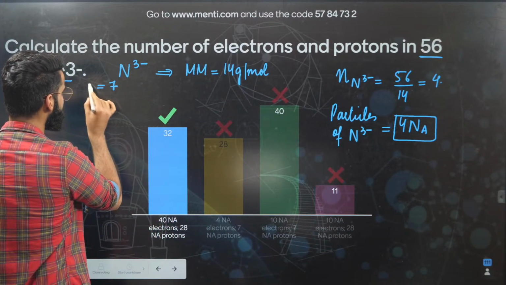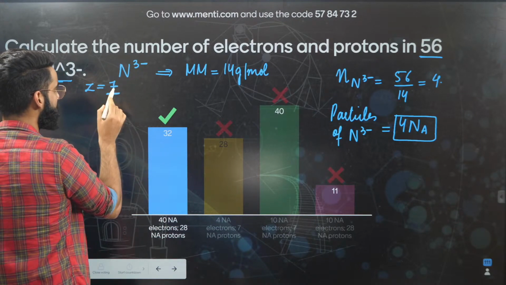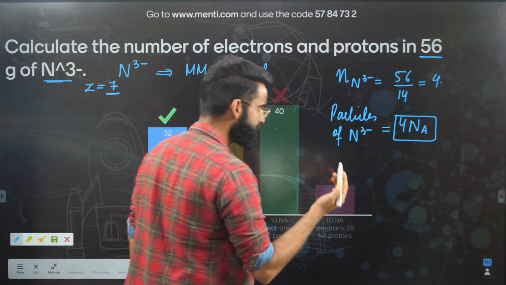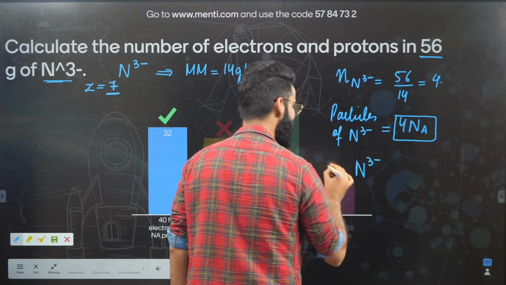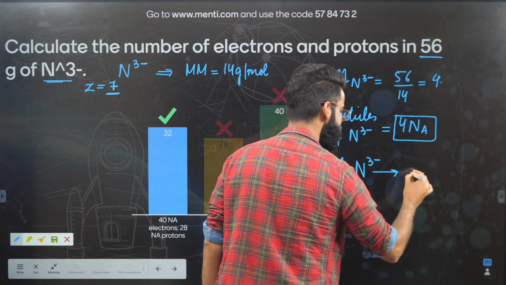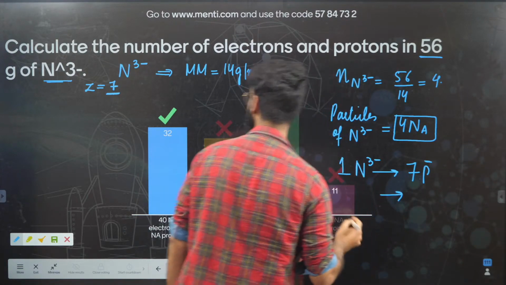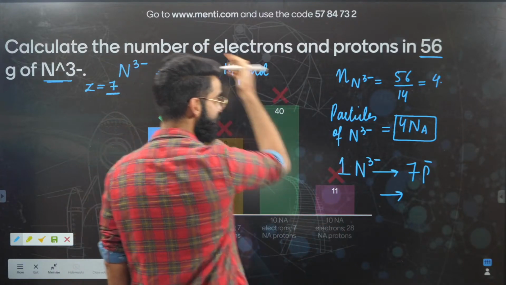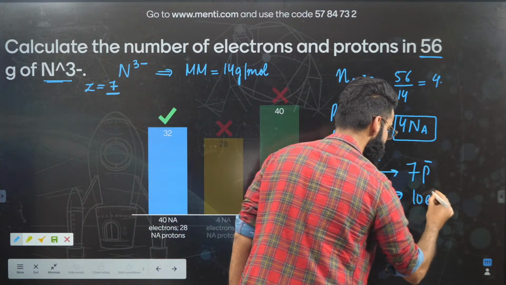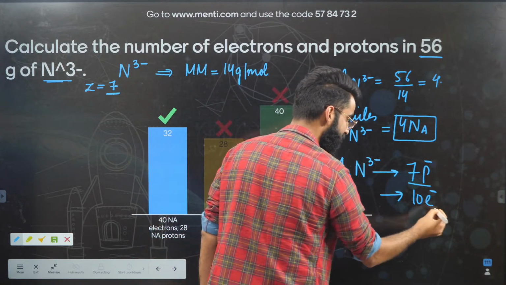What is the atomic number of nitrogen? Atomic number of nitrogen is 7. So I'll say one atom of nitrogen contains 7 protons, right? I'll say one N3 negative particle contains how many protons? It contains 7 protons. And how many electrons will it contain? 7 electrons, and apart from that there is tri-negative charge, so 7 plus 3, 10 electrons, right? So I'll say one ion of N tri-negative contains 7 protons and 10 electrons.